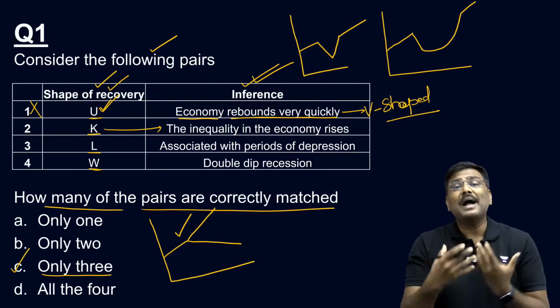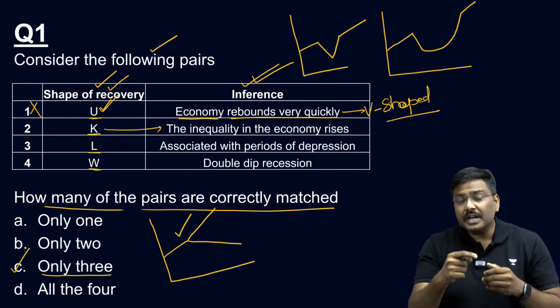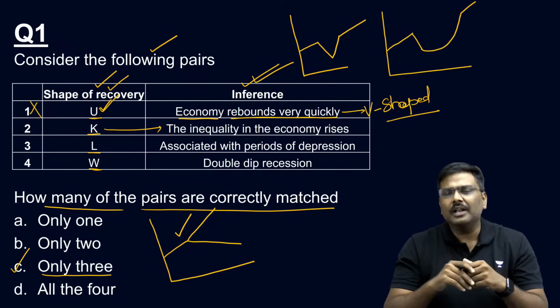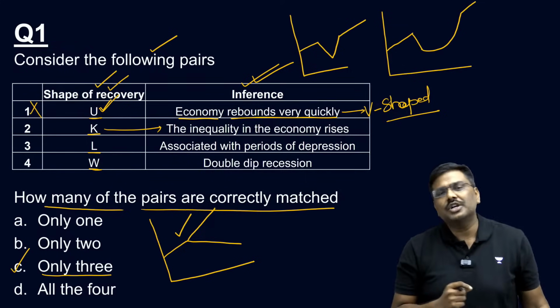For example, during the pandemic, the healthcare sector performed very well. I hope you understand. The healthcare sector performed very well. On the other side, you talk about a sector such as civil aviation.